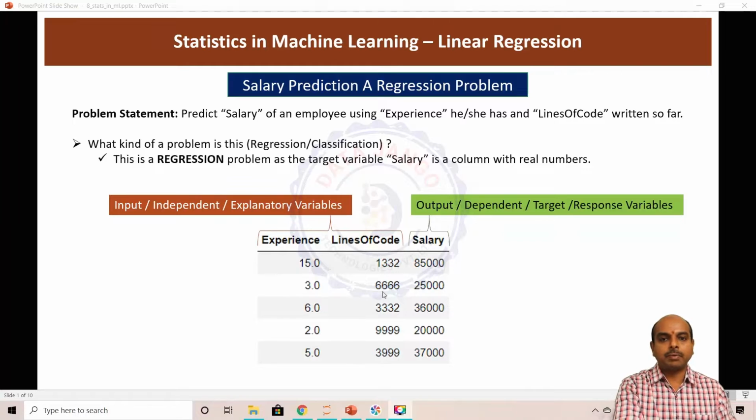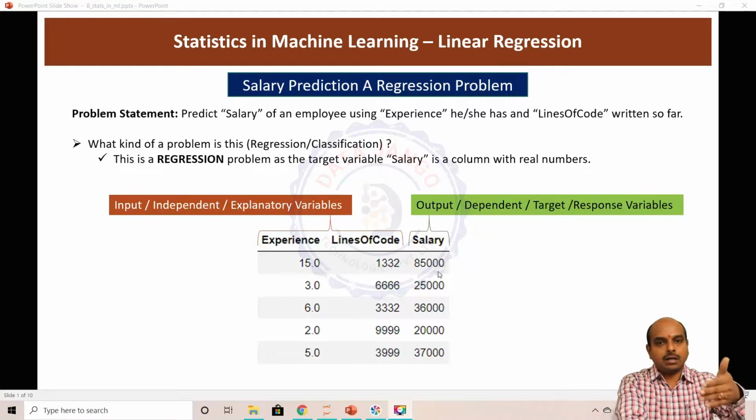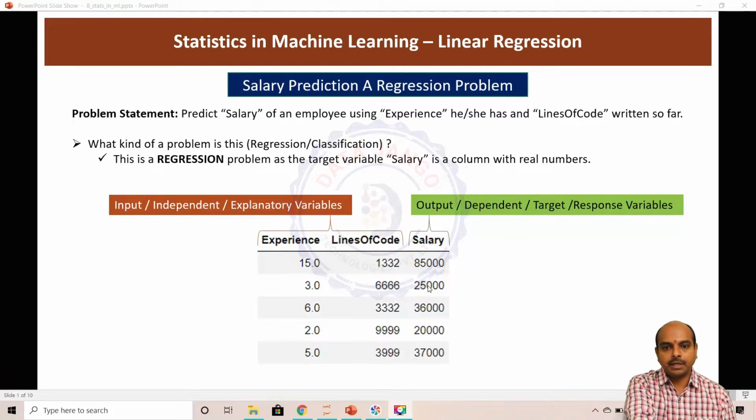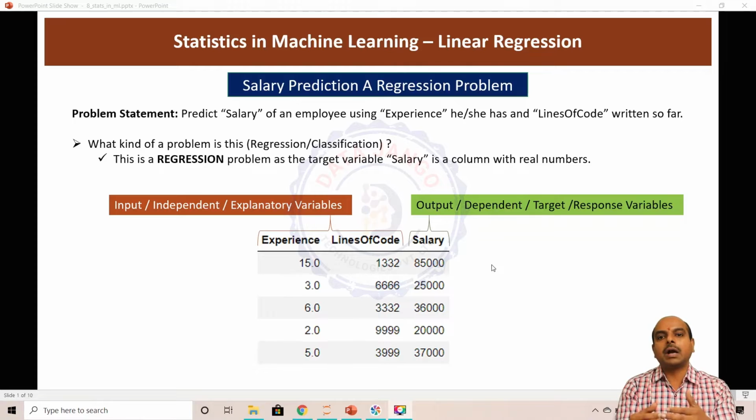So supervised learning algorithms need already existing historical outcomes and the input variables which affected the outcome. So here we have taken experience, lines of code and salary for that purpose, and we will pass this data or feed this data into a machine learning algorithm. The algorithm will derive an equation and we will call that equation a model. We will use that model and make predictions for the future data. So let us try to understand what a machine learning algorithm is with a simple flowchart.